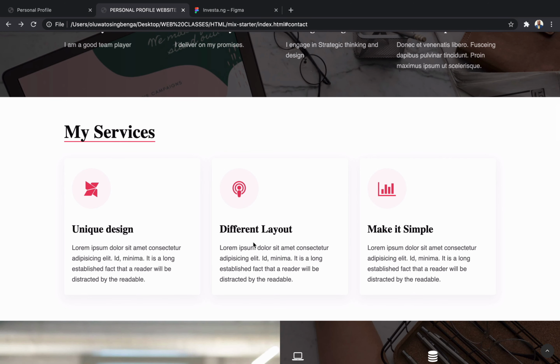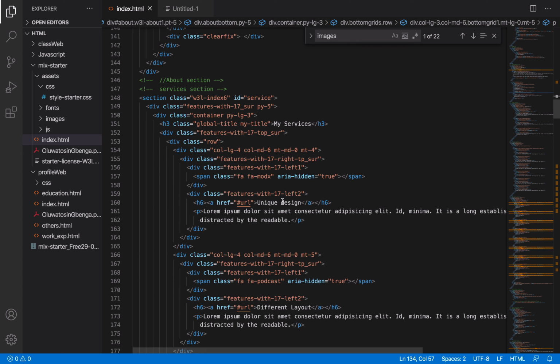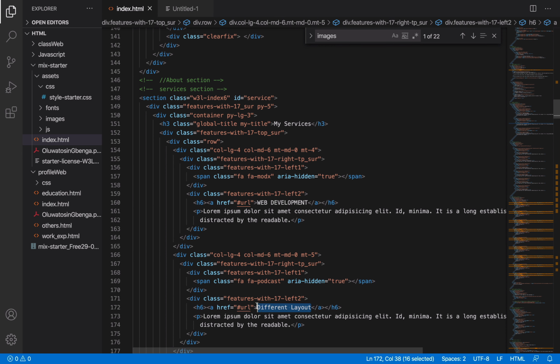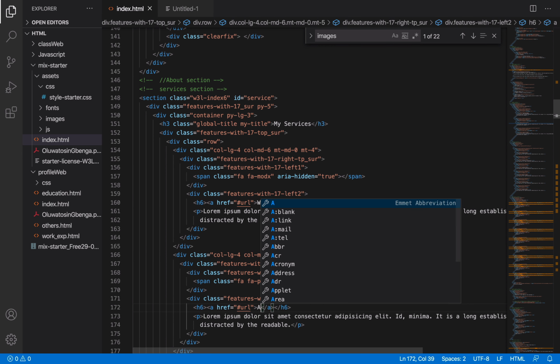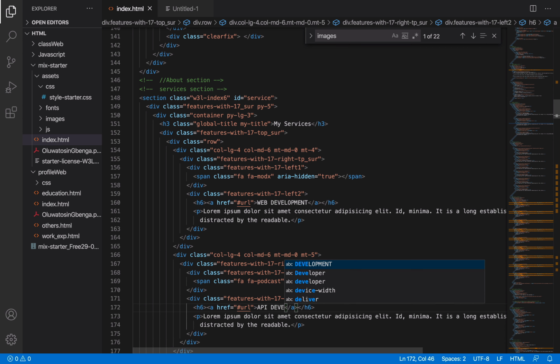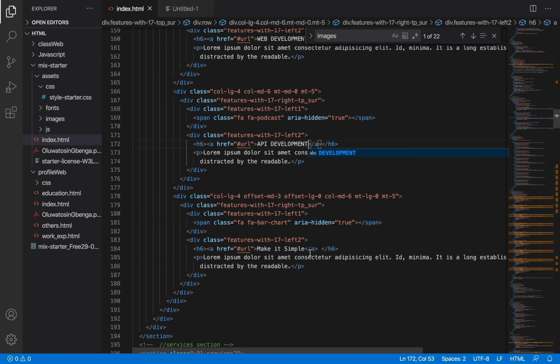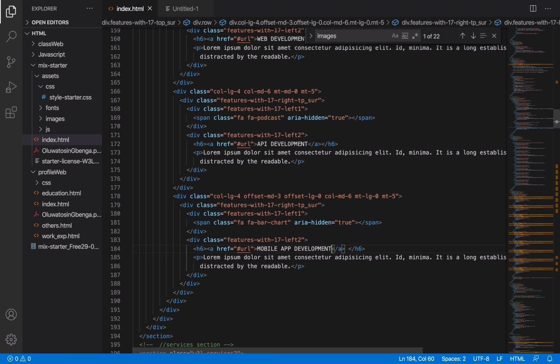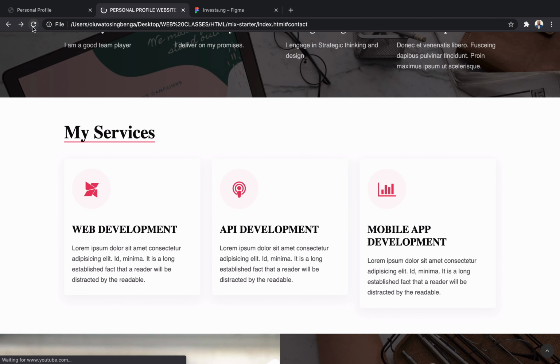So then here I also have my services. So here, that is my services. So I'm going to put UI UX design. So I'm going to put web development, API development, then I'm going to add what other development? Mobile app development. So I'm going to also write things there that speak to web development, API development, mobile app development.